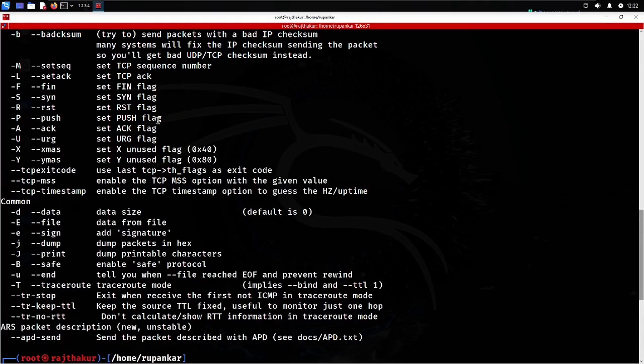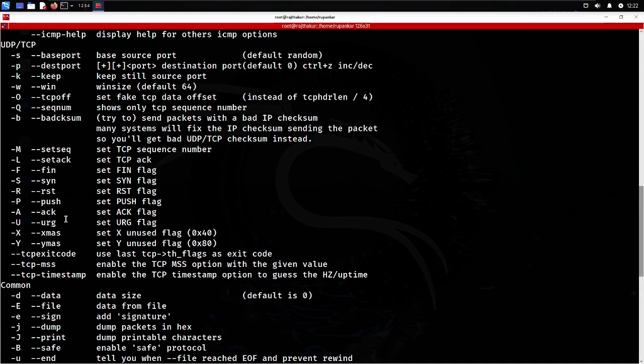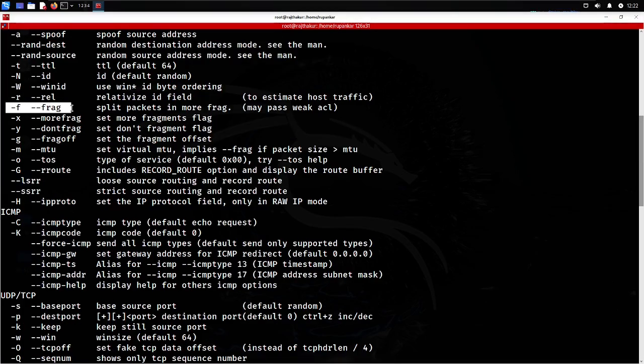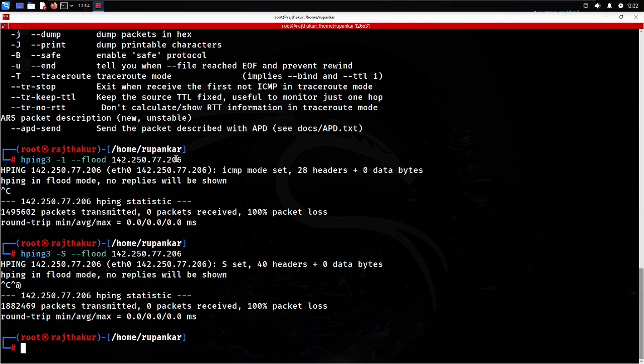So fragmented packet. Let me check some options also for fragmented packet. Yes, the -f parameter is for fragmentation, it will be splitting the packets into multiple parts. So any particular firewall detection system will not be able to understand how much and from where the packet is coming. Also I'm removing flood here, and the -S parameter. I think I should take the -S parameter because I will be doing a SYN flooding only. And then I am assigning a port here. Let me assign the port, which is HTTP, and -f to do a fragmented packet.